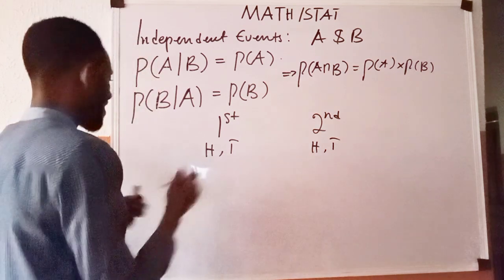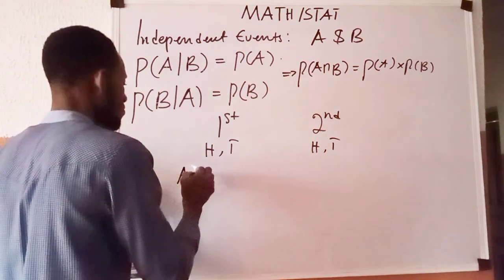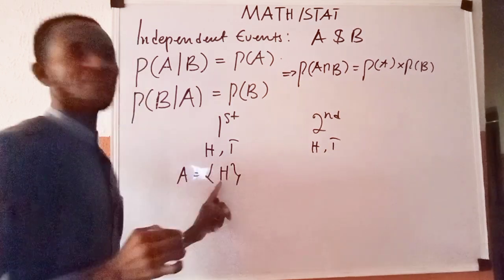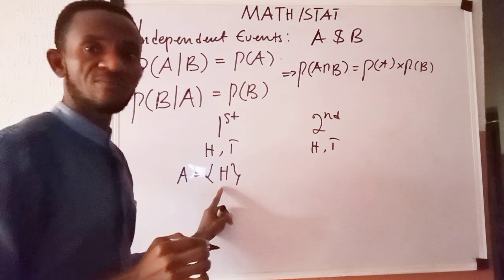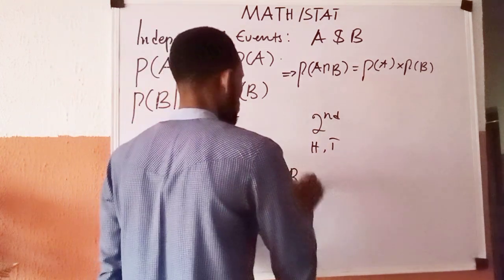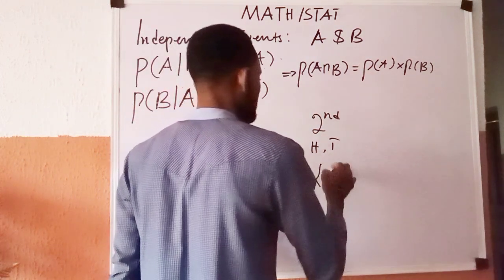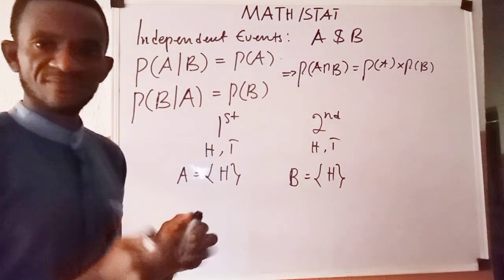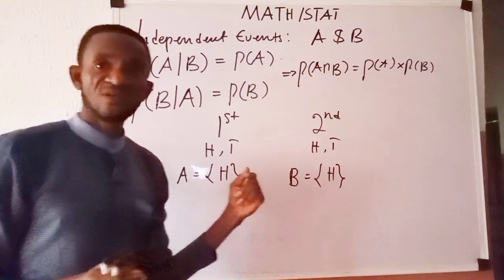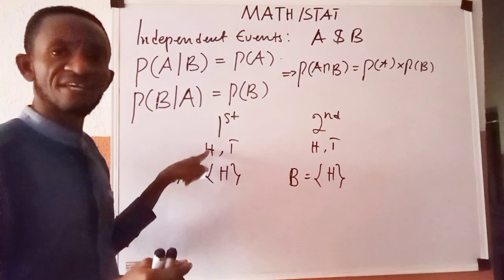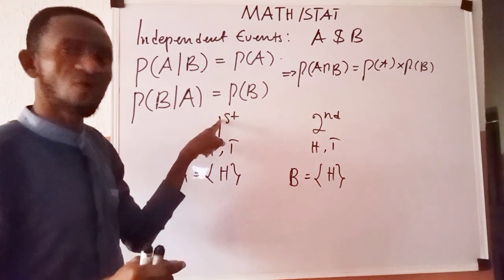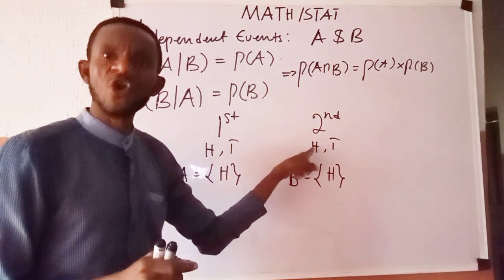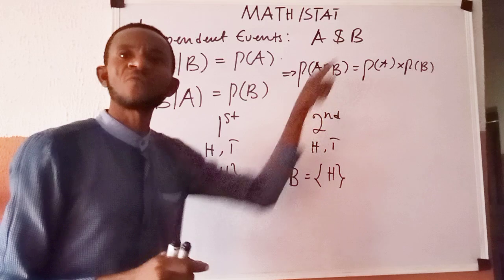Now let us say that we have event A, where this event A is talking about obtaining a head in the first toss. Let us also have event B, where this event B stands for obtaining a head in the second toss. You find out that the occurrence of a head in the first toss of a fair coin does not affect the chance of a head coming up in the second toss of that coin.